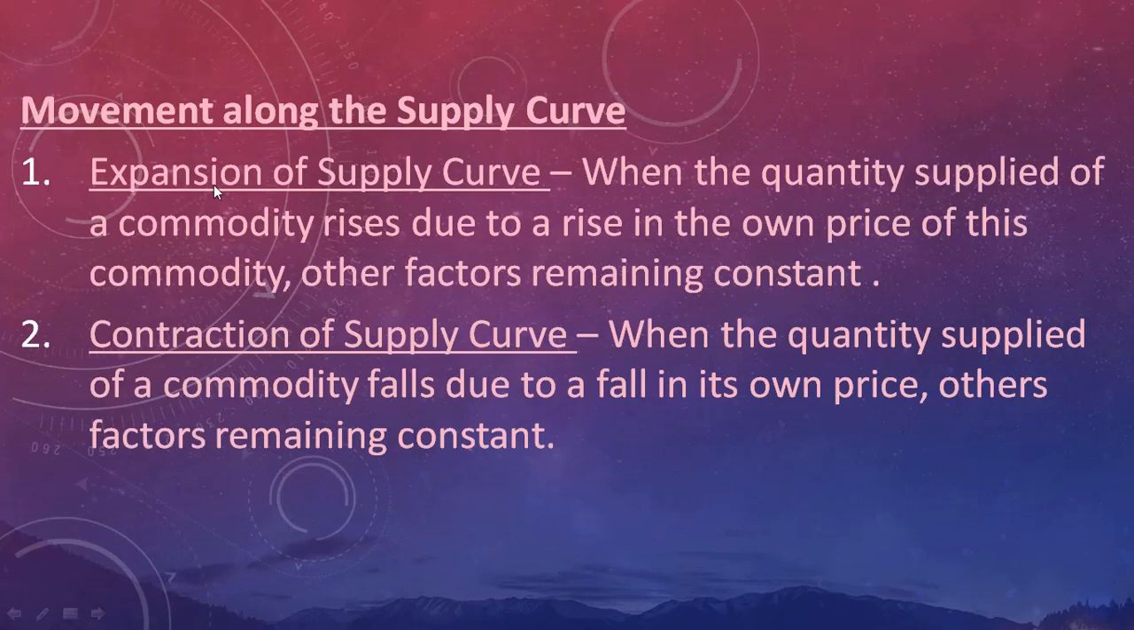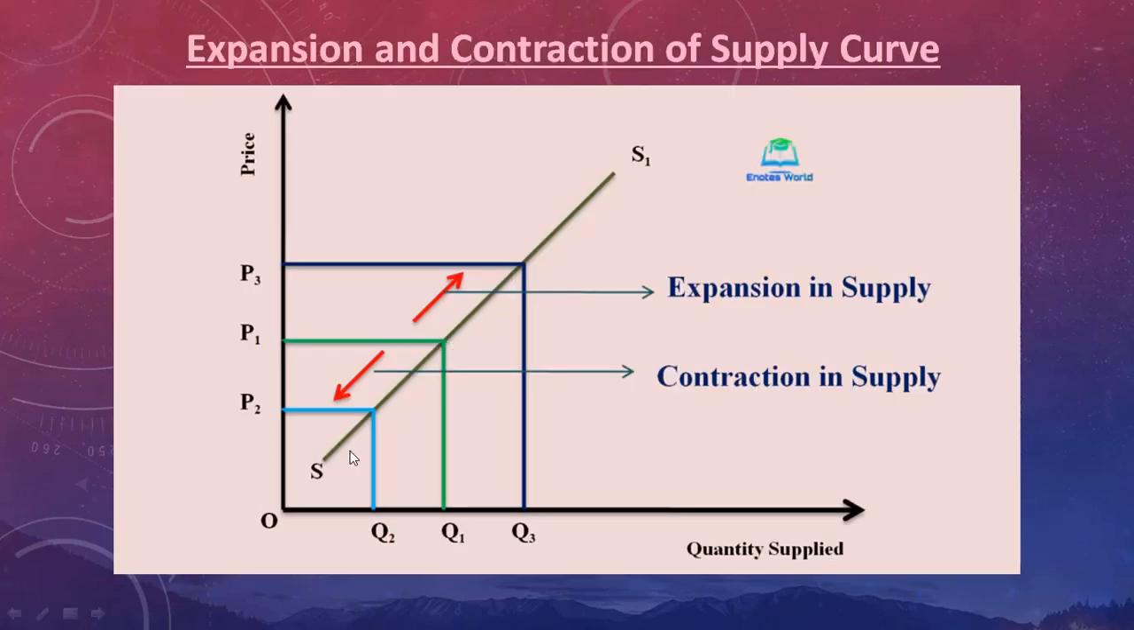Now let's talk about the movement. There are two types of movement. One is expansion of supply, and the other one is contraction. Whenever you talk about the movement along the supply curve, you are actually referring to the movement on the same supply curve. One is expansion, which is the upward movement, and contraction, which is downward movement.